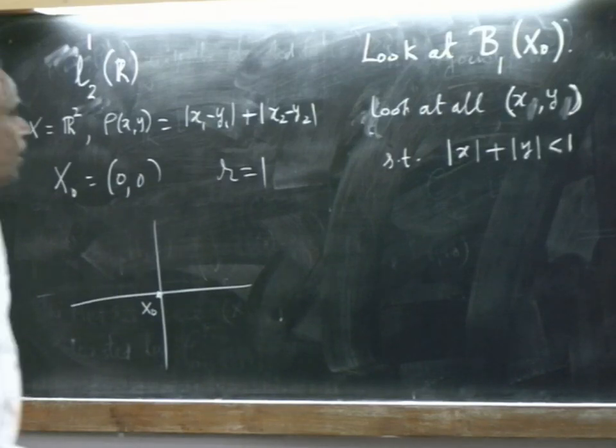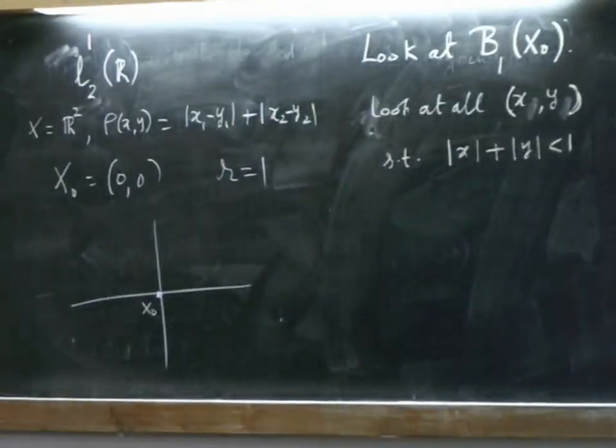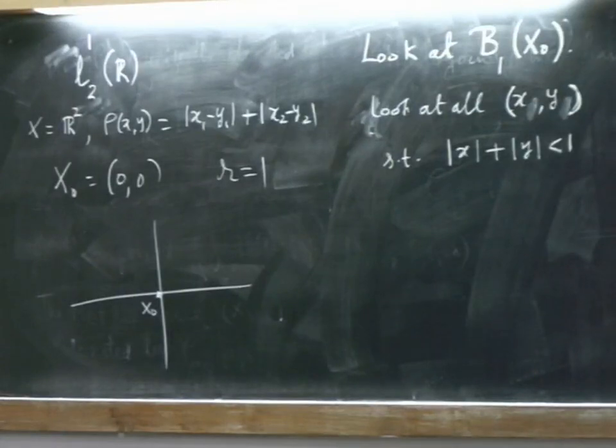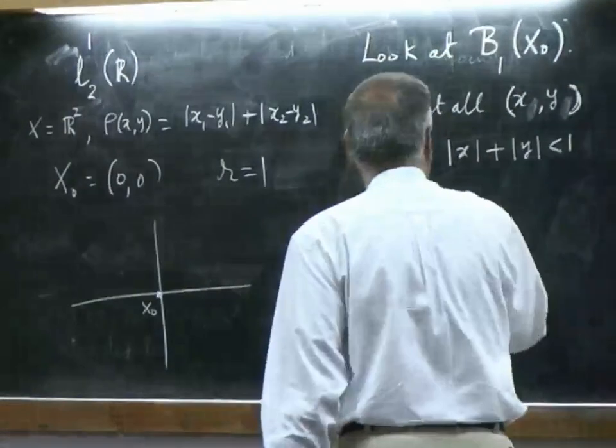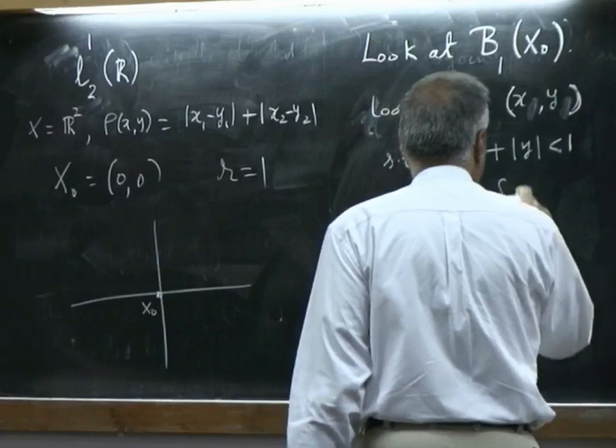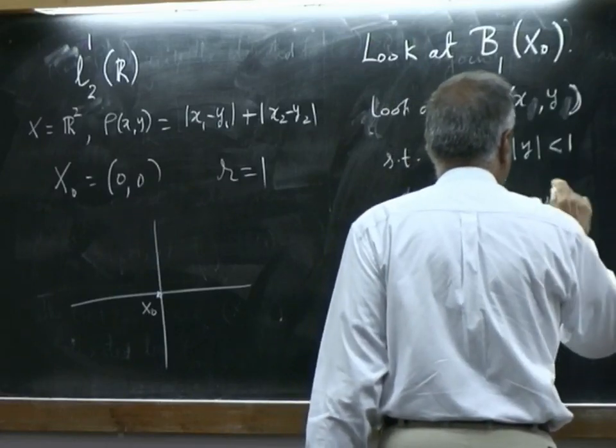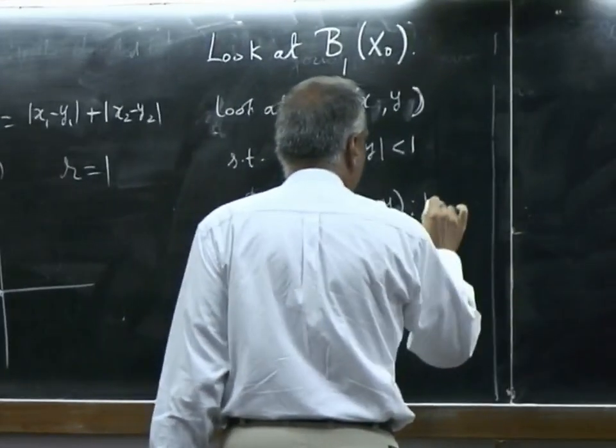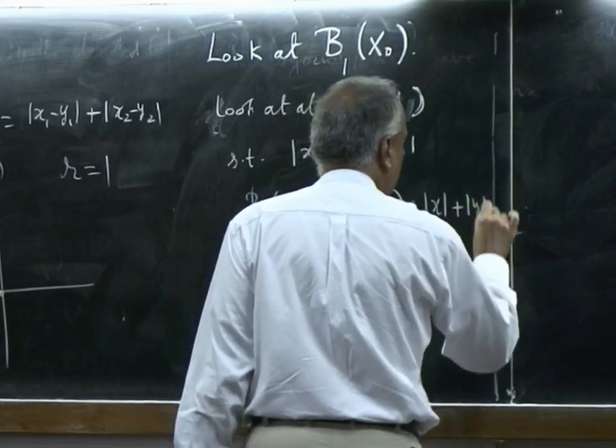So in this case B_1(x naught) is the set of all points (x, y) such that mod x plus mod y is less than 1.